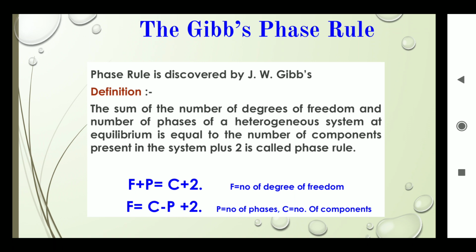After rearranging this equation, we will get F. F means the number of degrees of freedom. It is calculated by using this formula: C minus P plus 2. It is given by the Gibbs phase rule.